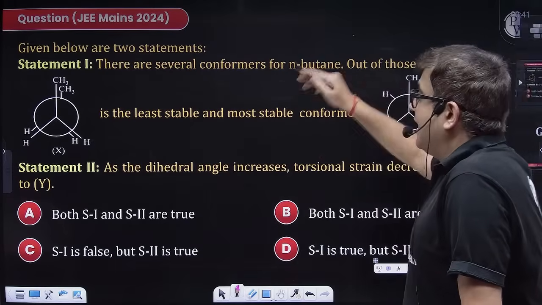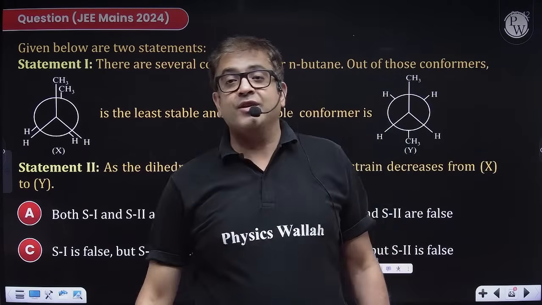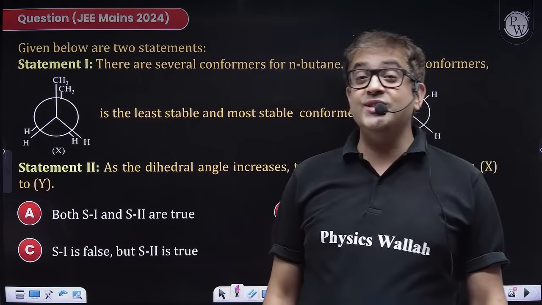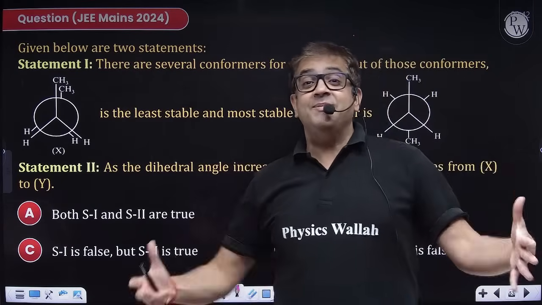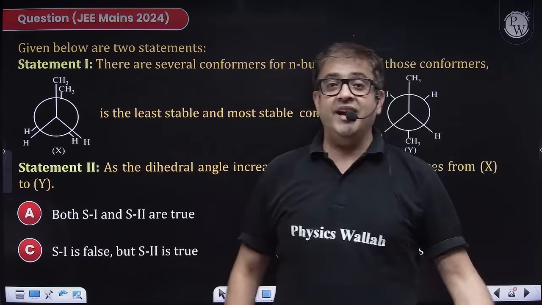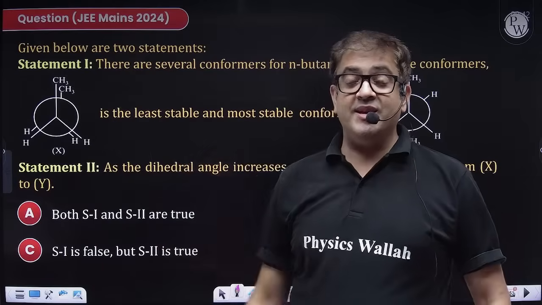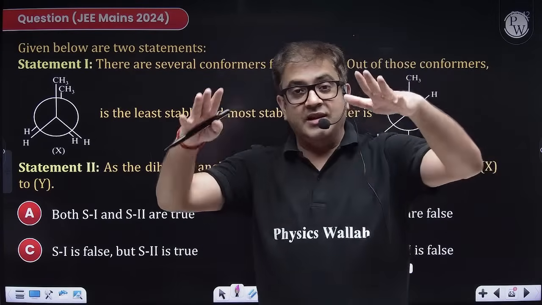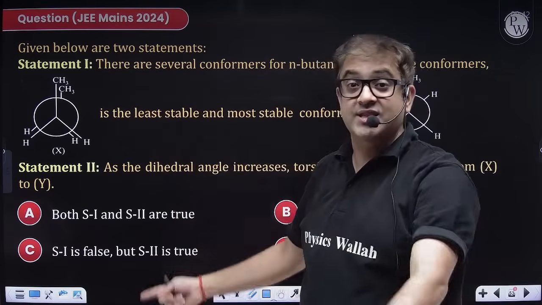Moving to the next one, the last question from the first part of GOC. Then we'll be moving to the second and most important part of GOC, electron displacement effects, deciding the stability of carbocation, carbanion, free radical, resonance, hyperconjugation, mesomerism, aromaticity, acidic nature, basic nature. All of conceptual organic chemistry comes after this, which is GOC 2.